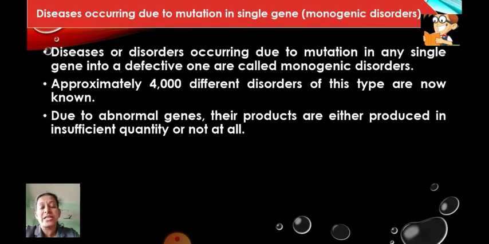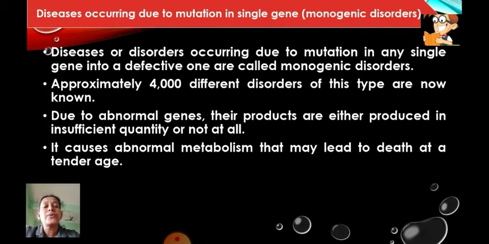Because of this there will be some abnormality, causing abnormal metabolism that may lead to either the death of the person at a tender age, or the person may have the disease their entire life.